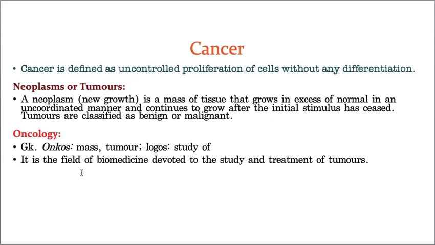That's why the cell keeps on dividing uncontrollably, which results in the piling up of a large number of cells, and that is called a tumor. That means it is growing unnecessarily. When the cell participates in division without any reason and keeps on dividing, it results in the formation of a tumor. And a tumor is one of the signs, one of the symptoms of cancer. But please understand, all tumors are not cancerous tumors.